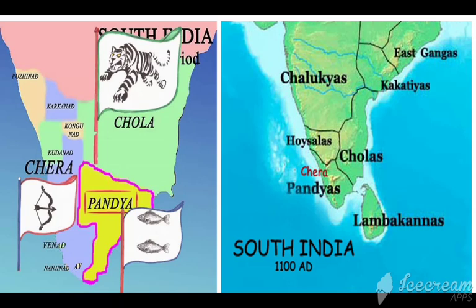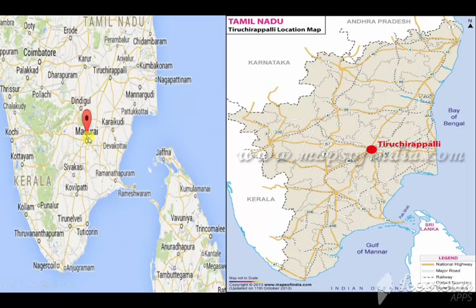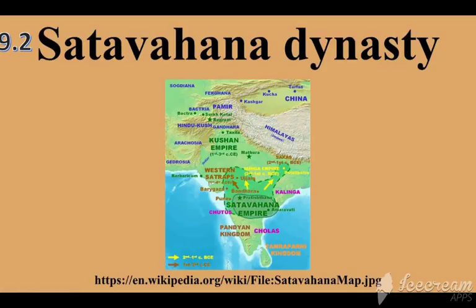The Pandya kingdom was a part of Tamil Nadu. There was a great demand for high quality pearls. The capital was Madurai. The ancient kingdom of the Cholas occupied the region of Tiruchirappalli in Tamil Nadu. So this was about the Chera, Pandya and Chola dynasties. Next we will see the Satavahana dynasty.